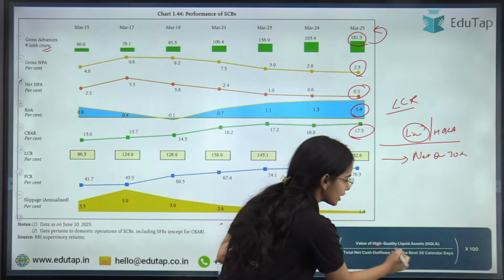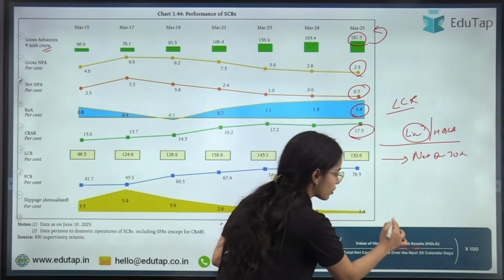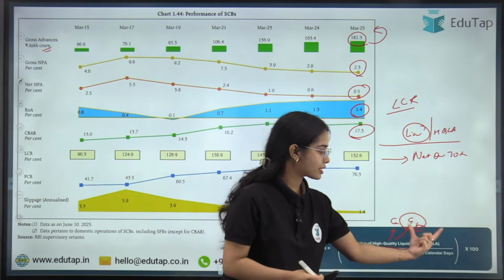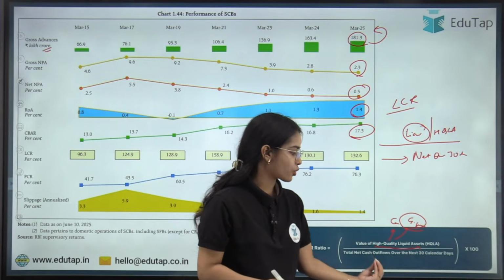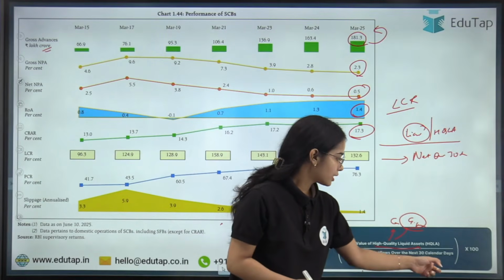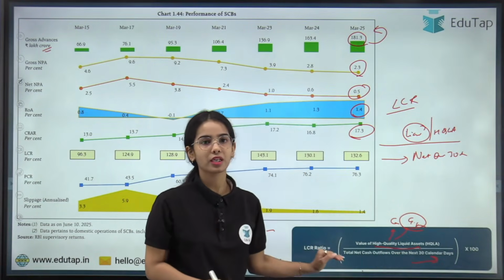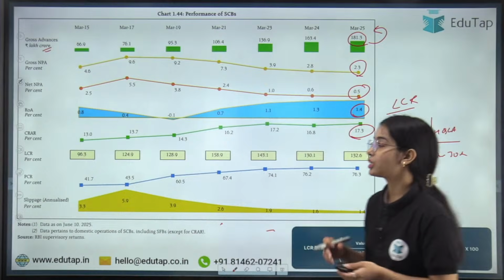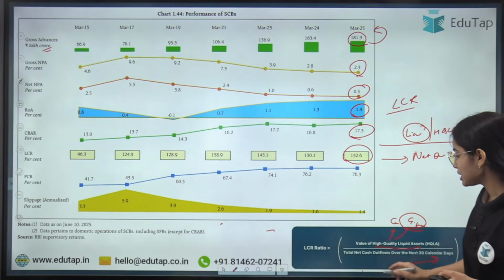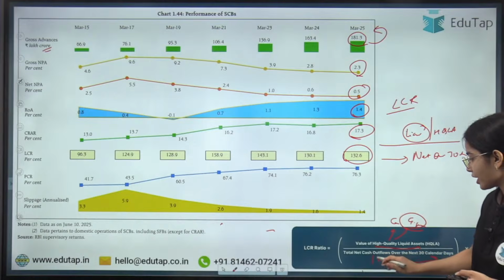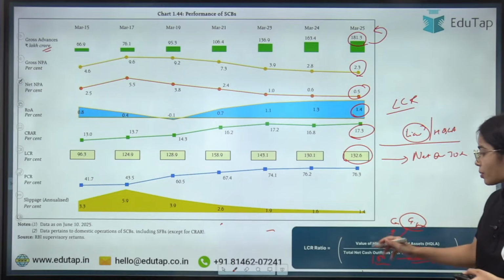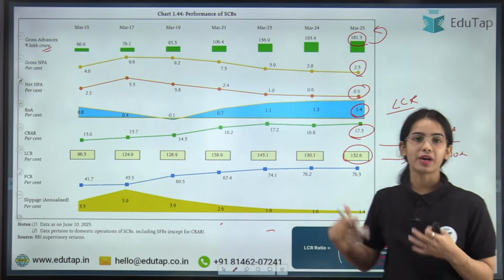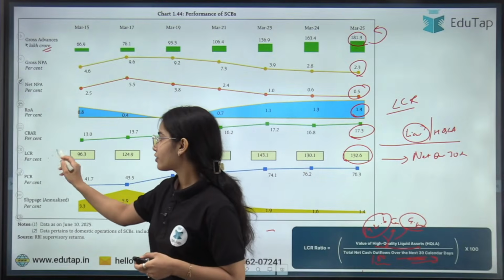This is the value of high quality liquid assets that the bank has in the form of cash, in the form of government securities and such, against the net cash outflow that is going to happen in the next 30 days, multiplied by 100. So this is liquidity coverage ratio, how much liquidity coverage the banks have. Scheduled commercial banks have a liquidity coverage of 132.6. That means if people are going to take away 100 rupees in the coming 30 days, the banks have 132.6 worth of liquidity. So banks have enough liquidity to provide the money to the depositors. So liquidity coverage ratio is good.